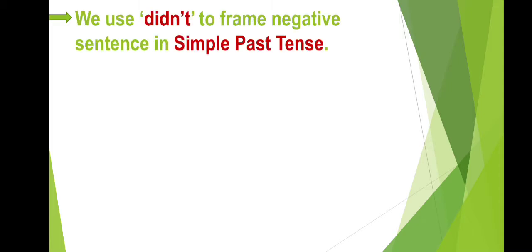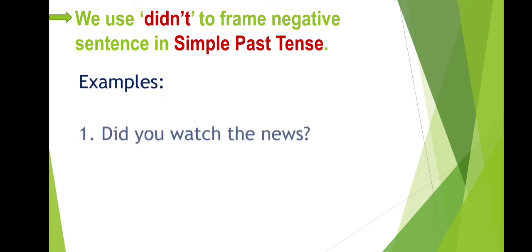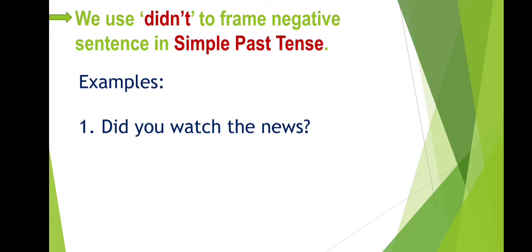Now let's move to the second point, which is we use didn't to frame negative sentences in simple past tense. You have to pay attention to this while using the simple past tense. For making a negative sentence, you will use didn't. Some examples are, did you watch the news?